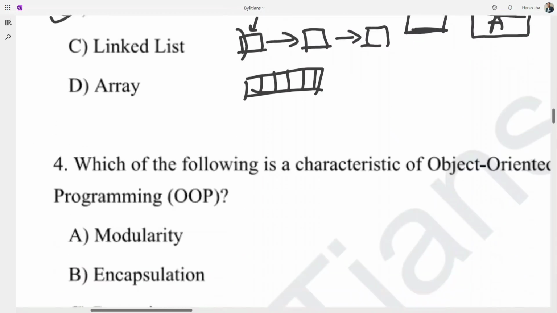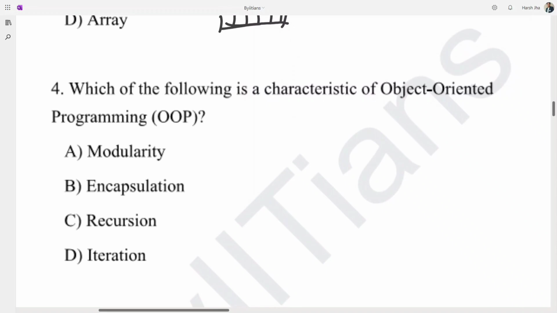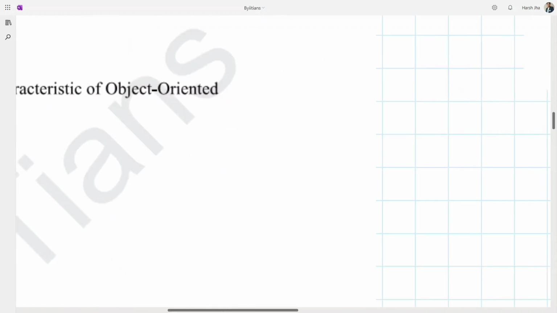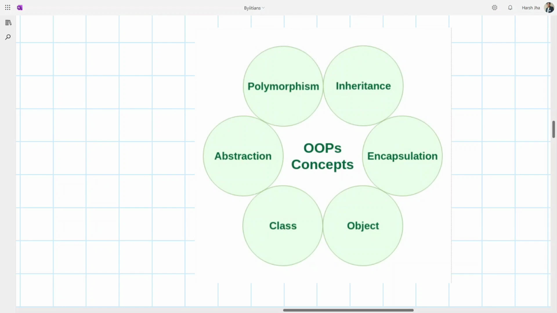Now, question number 4: which of the following is a characteristic of object oriented programming? Modularity, encapsulation, recursion, iteration. I guess this is a pretty simple question. If you have a clear idea about OOPs, encapsulation will be the answer. For your clear understanding, I just attached one image where you can see the OOPs concepts. We have polymorphism, inheritance, encapsulation, object, class and abstraction.